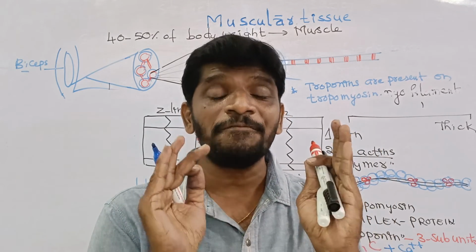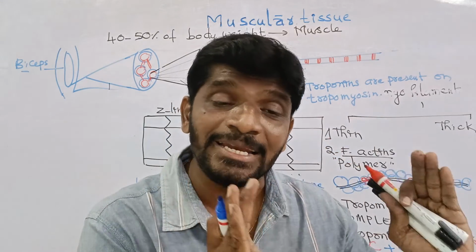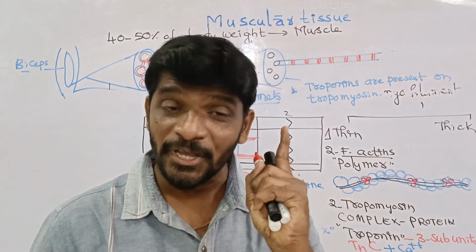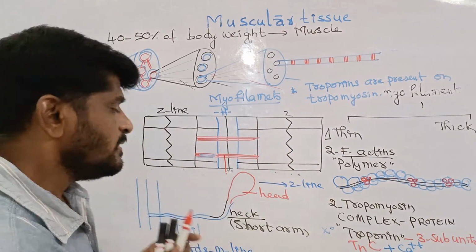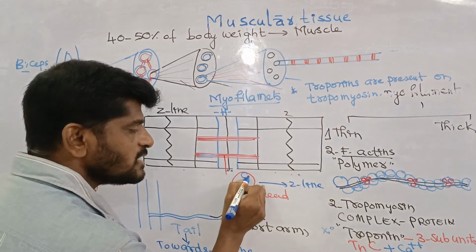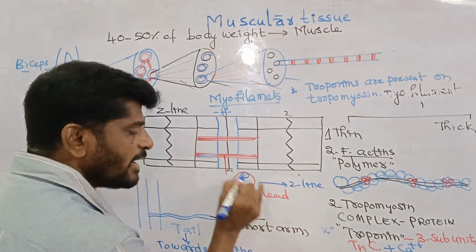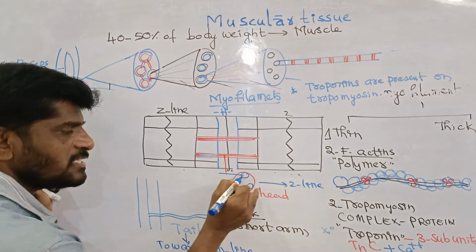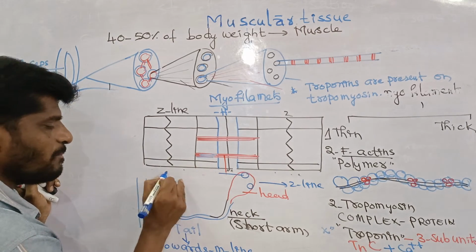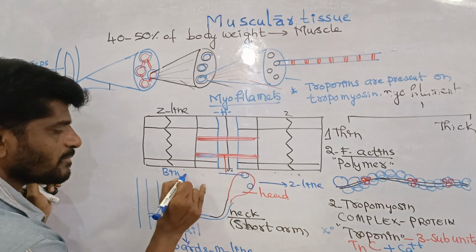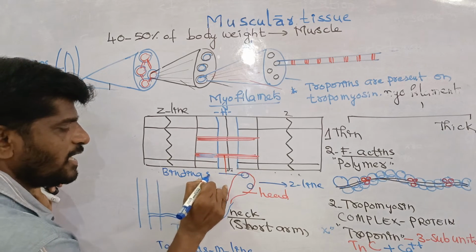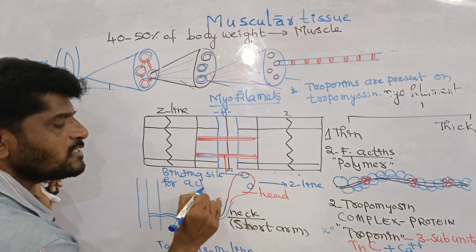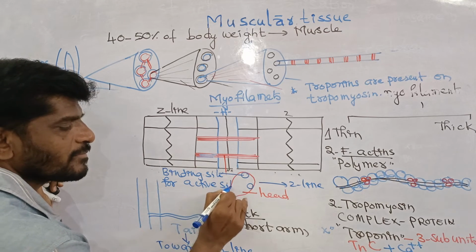The terminology of the active site is for the actin. Binding site terminology is for the myosin. Don't be confused. Therefore, this is one binding site and this is another binding site, and this is the binding site for the active sites of actin.